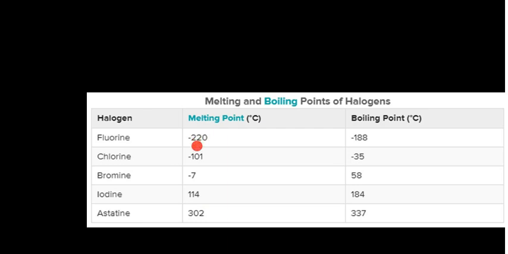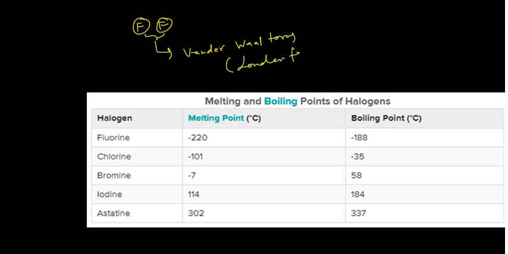Remember, these are covalent compounds, and they are held together. If I write here fluorine, F2, again F2, in between them van der Waals forces are there, or more specifically, if you do the sub-classification, the London forces.